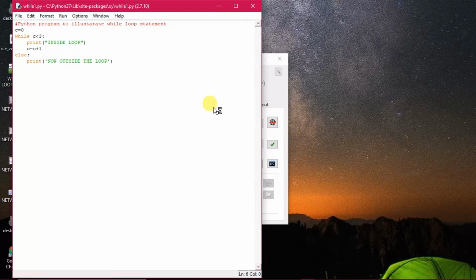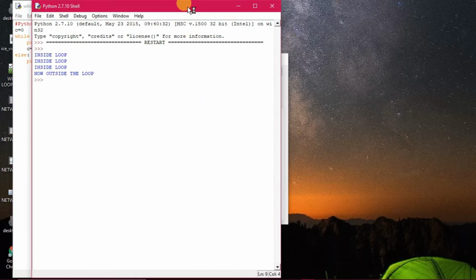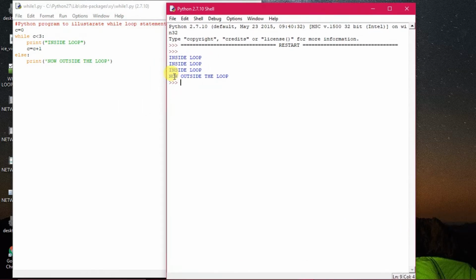So I'm executing this program out here, you see. Inside the loop, inside the loop, inside the loop. That means 0 less than 3 is true, so inside loop has been printed. Then 0 has been increased to 1. So 1 less than 3, inside loop has been printed, because 1 is less than 3. Then 1 plus 1 has become 2. 2 is less than 3, yes, then inside loop has been printed. Now 2 plus 1 will be 3. Then 3 is not less than 3, so it becomes false. The loop will stop its execution. Then where will it come? It will come to the else part.